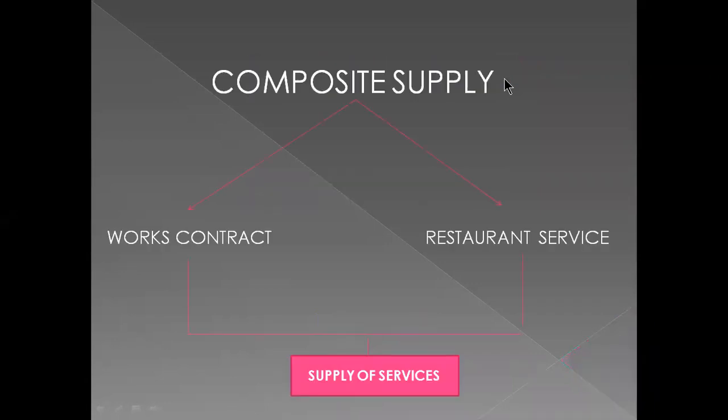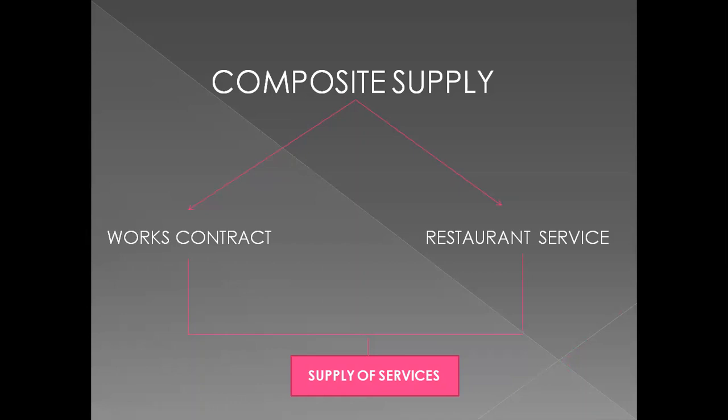Let's begin with point number 5, that is composite supply. There are further two categories under composite supply as per Schedule 2, that is works contract and restaurant services. Let's begin with the first category, that is works contract. Now, what is works contract?